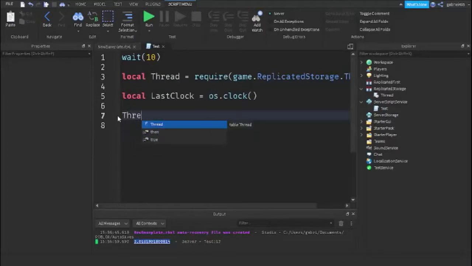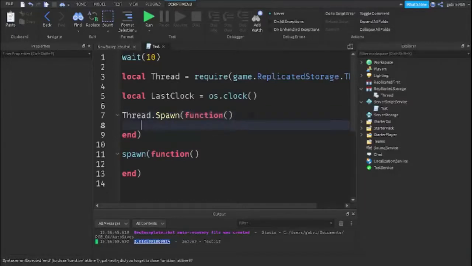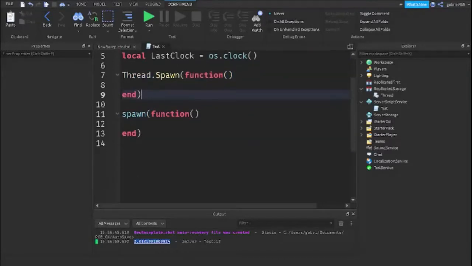Let's do thread dot spawn, which is the same as the spawn function, as you guys remember. Same exact setup, just doing thread dot spawn, which is the same exact thing as spawn. So as you guys see here, thread dot spawn is the same as spawn. So use thread dot spawn instead of spawn.